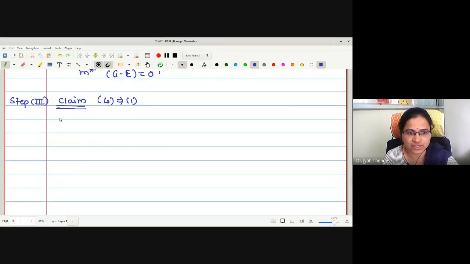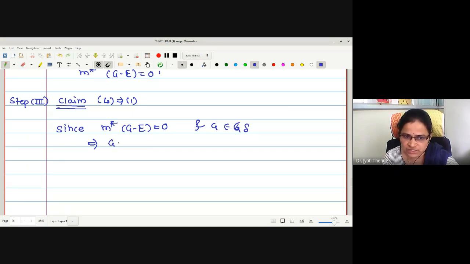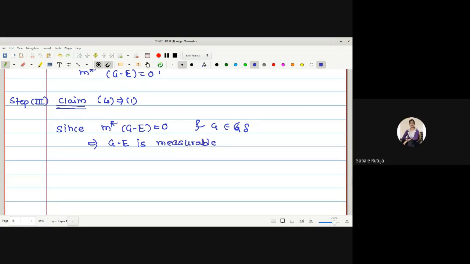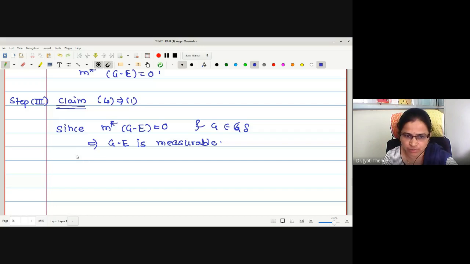Therefore, here I will just write directly, since m star of G minus E is equal to 0 and G is in G delta, may I say G minus E is measurable? Yes, ma'am. G minus E is measurable.